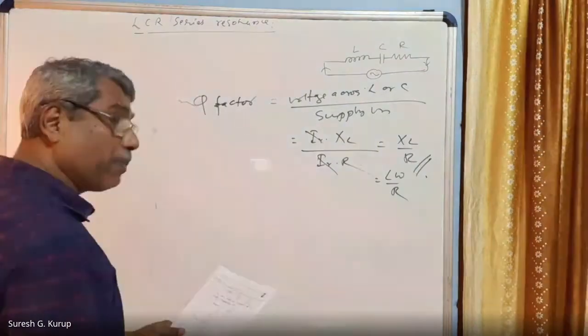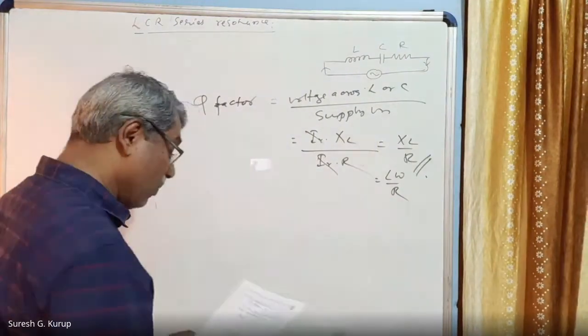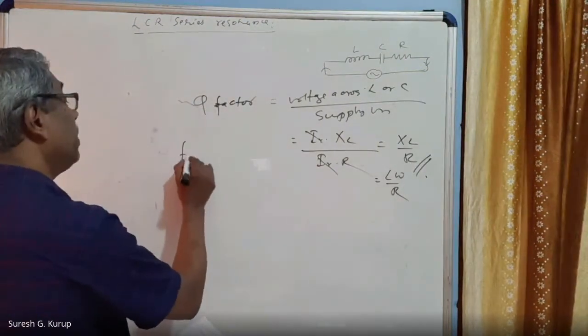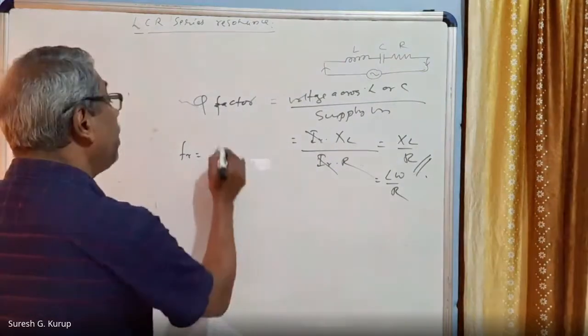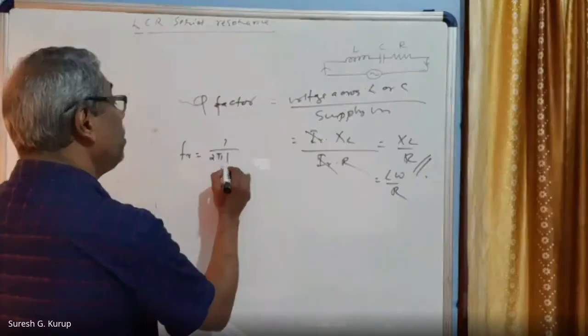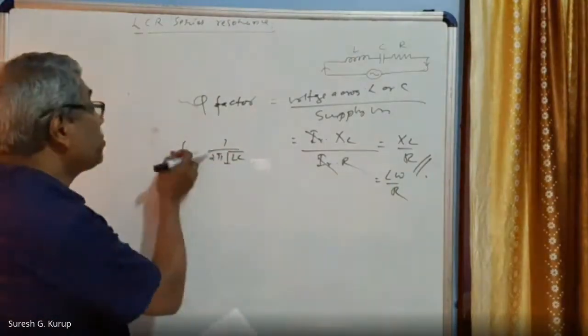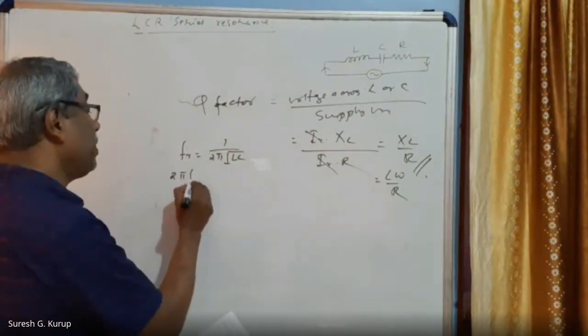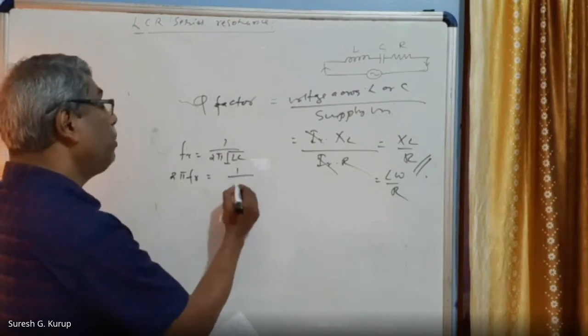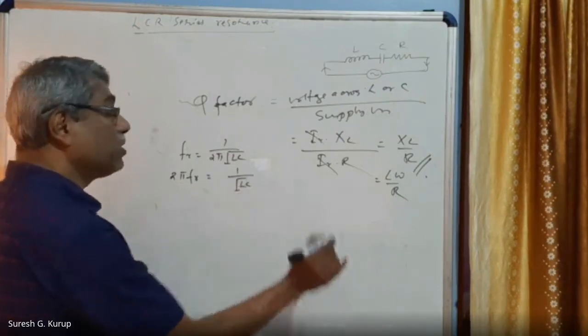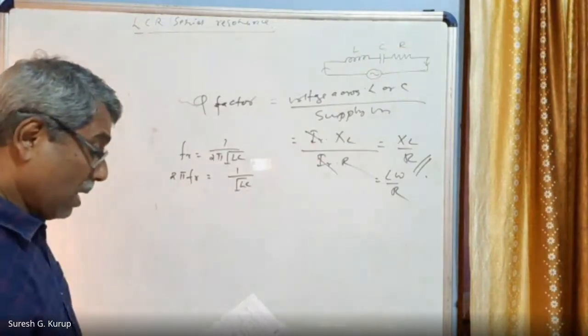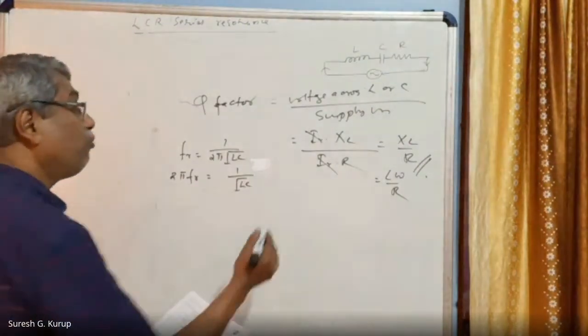This can also be represented in some other way. We know that Fr is equal to 1 by 2 pi into root of LC. We can write this 2 pi taken to the side. That is, 2 pi Fr is equal to 1 by root of LC also we can write. Am I correct? Yeah.